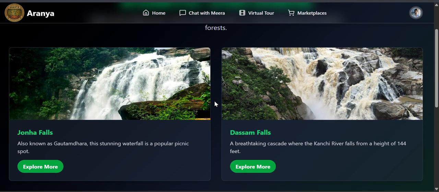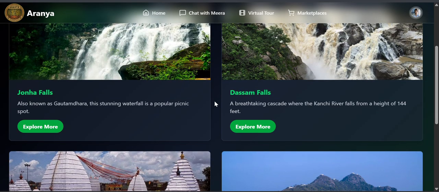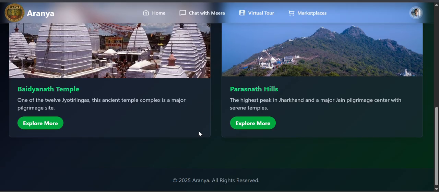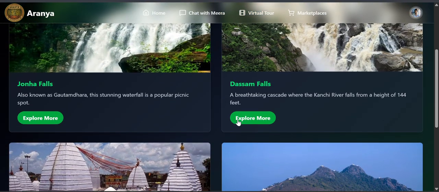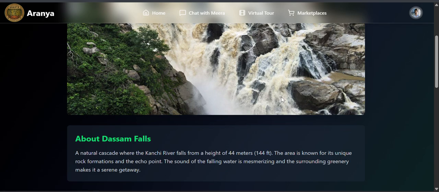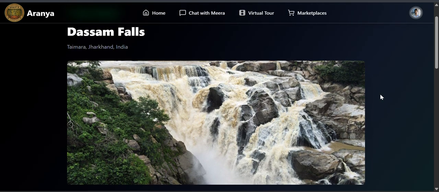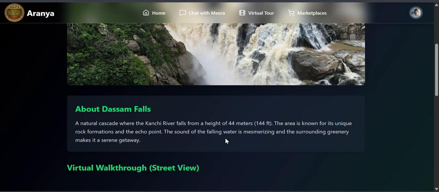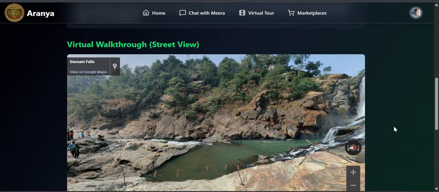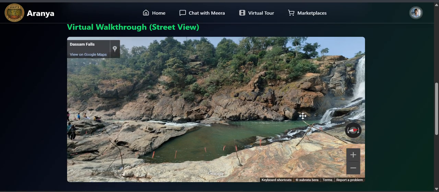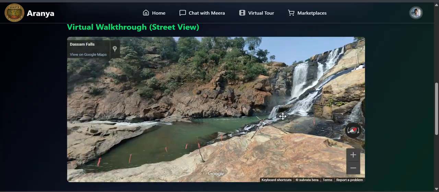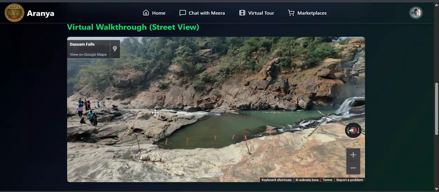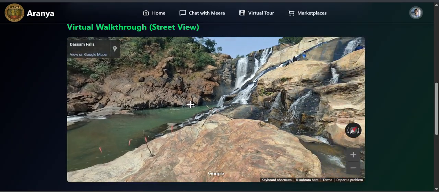This contains the current places near Ranchi, like the Jonha Falls, the Dassam Falls, the Baidyanath Temple, and the Parasnath Hills. Clicking on one, the tourist will get an idea about the current tourist attraction, a brief description about it, and the virtual walkthrough, like a street view. This is the AR we are mentioning about. The tourist can virtually get an idea about the place.